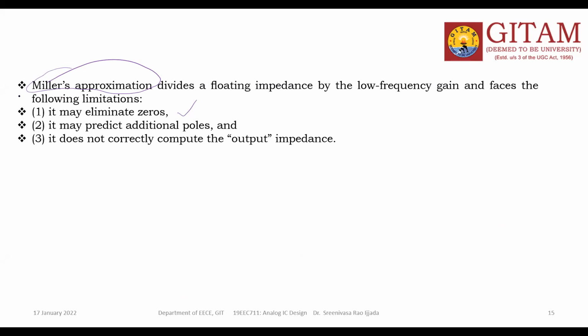It may eliminate the zero. So one zero may be removed from the transfer function, or an additional pole may be added to the transfer function. And whatever output impedance you have computed may not be exactly the same as the Miller theorem. These are some limitations of the Miller approximation.